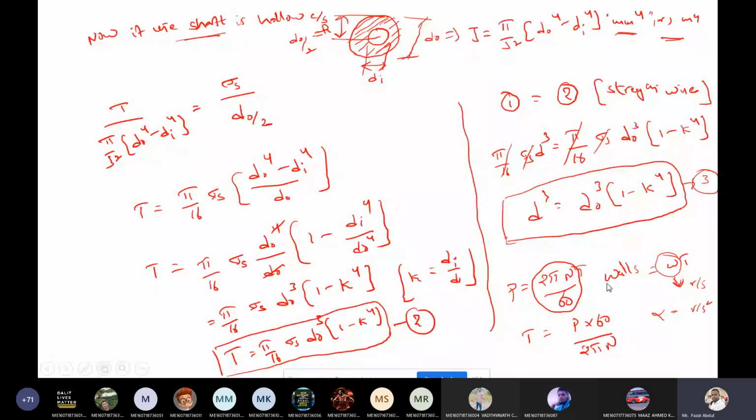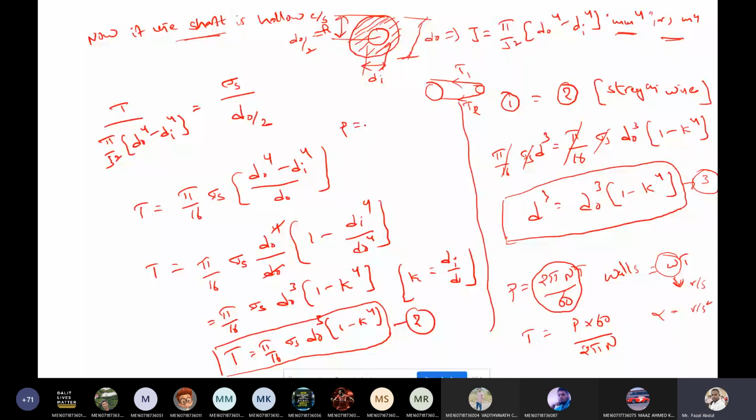Suppose the question is given with the help of a belt transmission system. At that time, how do we calculate the torque? I already explained for the A section people: power transmitted by the belt has two sections, tight side and slack side. At this time, what is the power transmitted by the shaft?